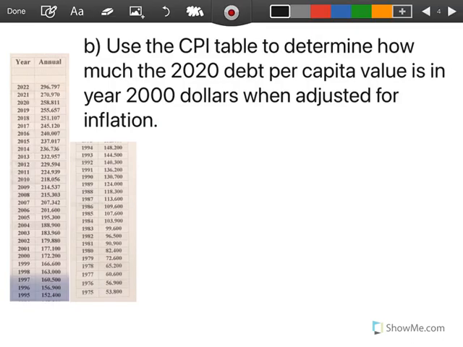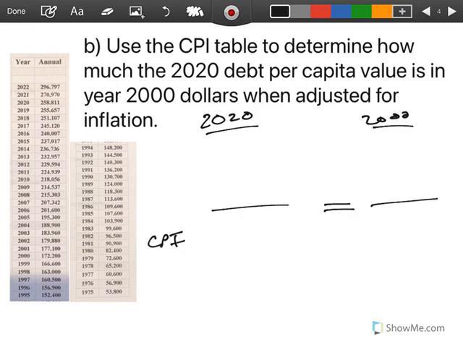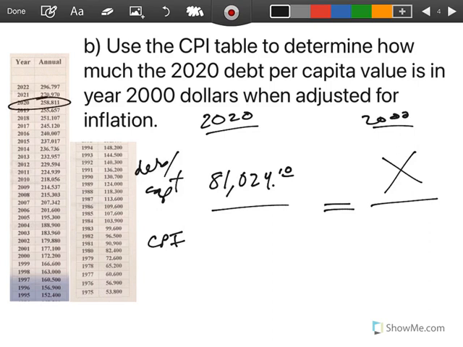So let's use the CPI table to determine how much the 2020 debt per capita value is in year 2000 dollars when adjusted for inflation. So now we're working backwards. We're comparing 2020 to 2000. We're saying if this had been the same, we're looking at debt per capita. And we know in 2020, it was $81,024.10. And we're trying to find what it should have been in 2000 for this to be growing with inflation. So the CPI in 2020 is 258.811, and again, in 2000, 172.2.